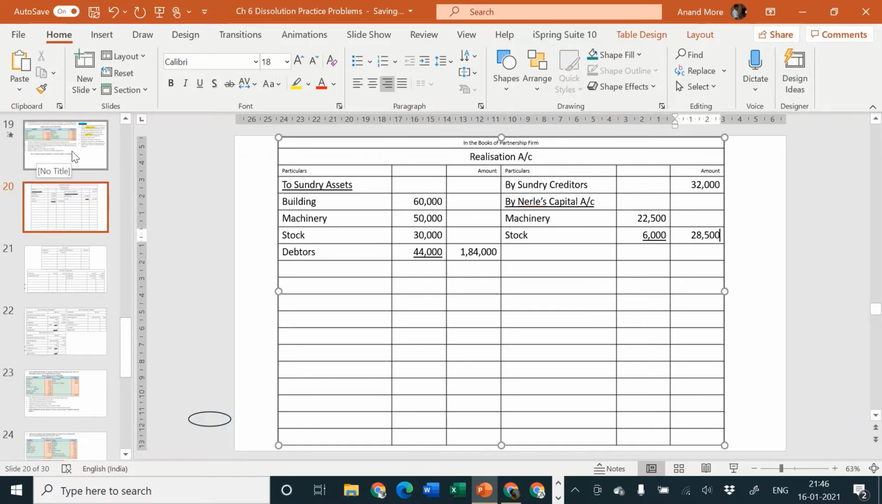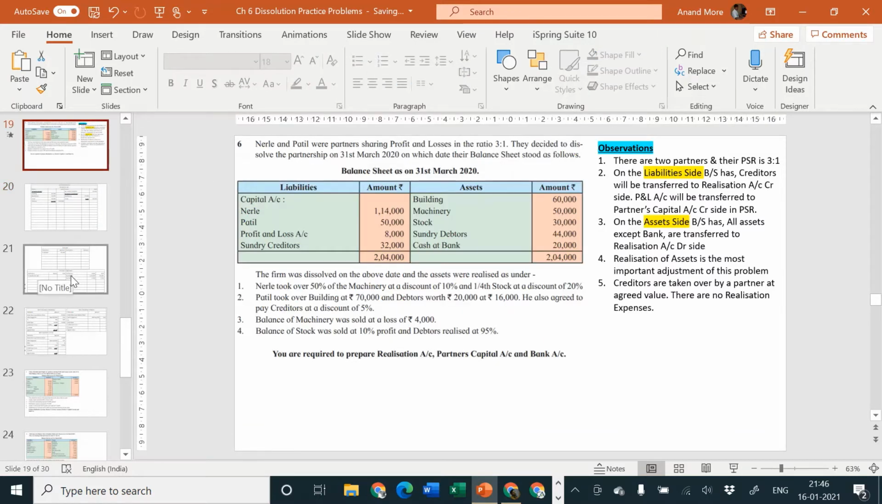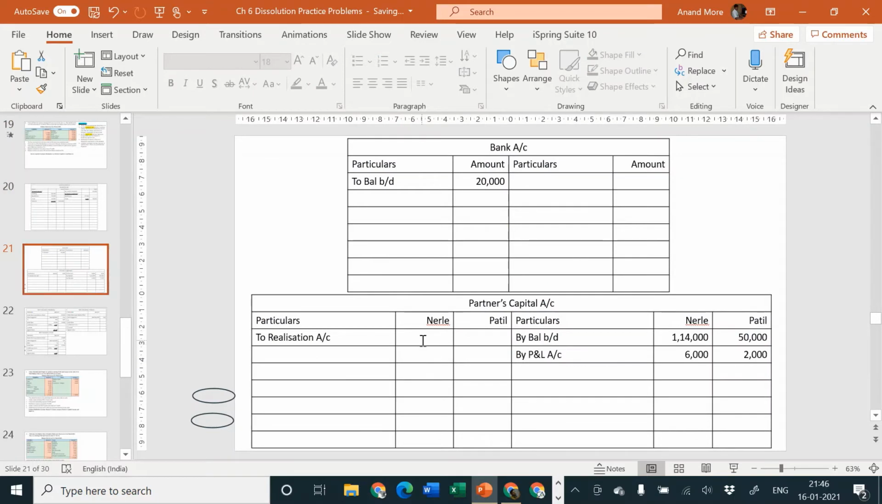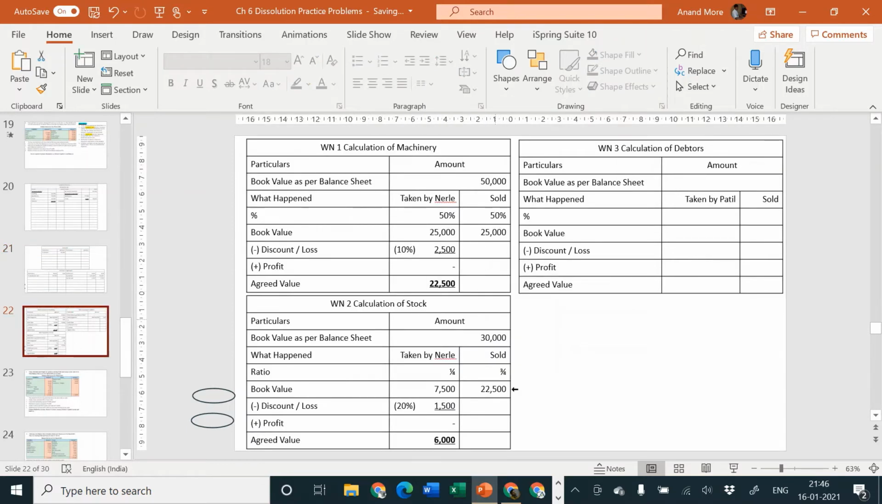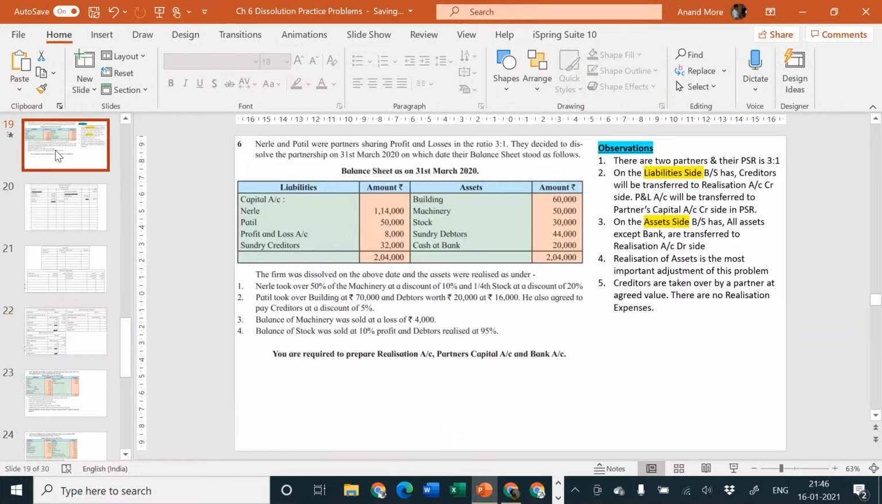Okay. Second effect is Nirle's capital account debit side to realization 28,500. Sir, what happened to that remaining part sold? Yes, when the adjustment will come, at that time I'm going to consider that much portion. At this moment, the problem was telling us only about how the treatment is given by Nirle. Nothing is told about remaining item which is being sold by the partnership firm afterwards. When that adjustment will come, at that time I'm going to consider it.